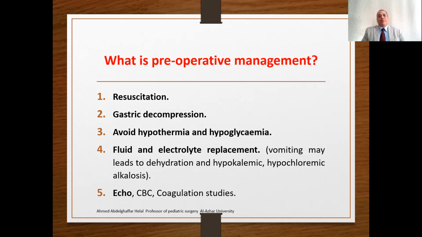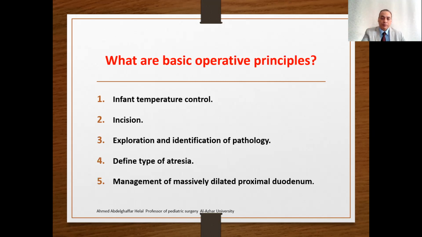What is the preoperative management? This baby will need operative correction for the duodenal atresia and obstruction. Preoperatively, you must resuscitate the baby well, perform gastric decompression, and avoid hypothermia and hypoglycemia. Also, there will be a need for fluid and electrolyte replacement, as vomiting may lead to dehydration and hypokalemic, hypochloremic alkalosis. Also, we may need to perform an echo to exclude the high rate of associated cardiac abnormalities.